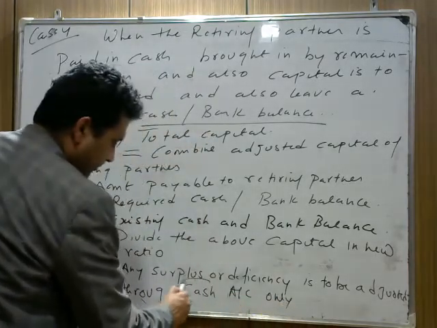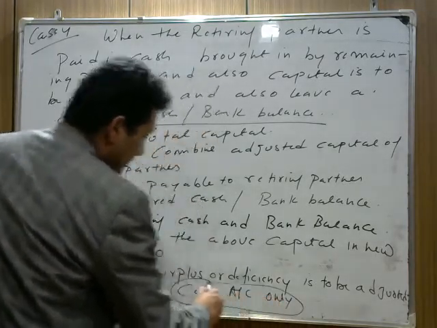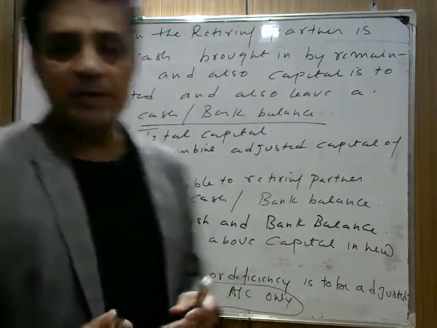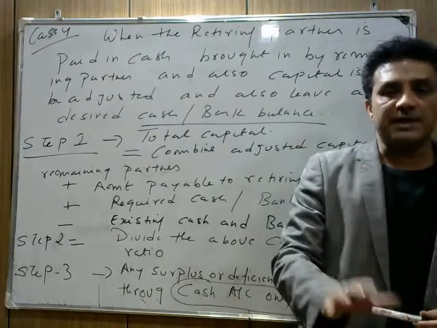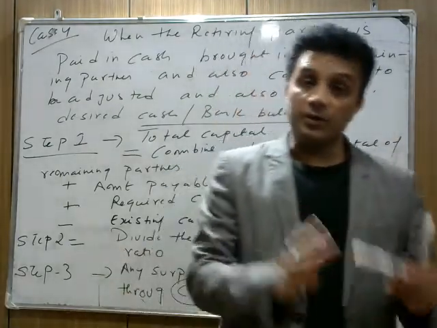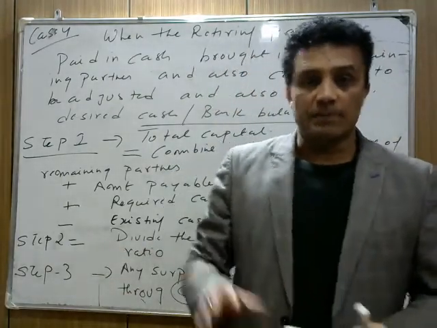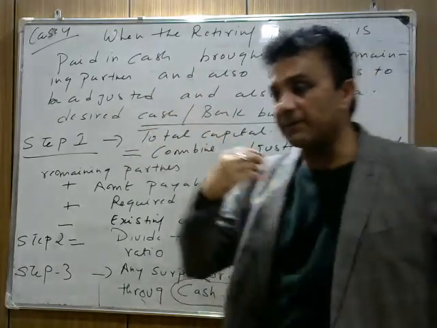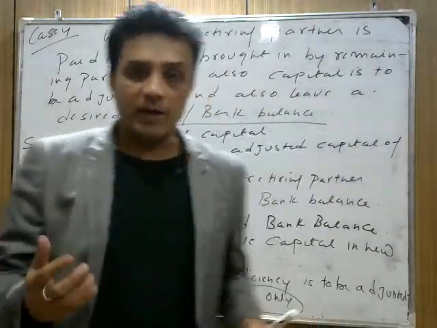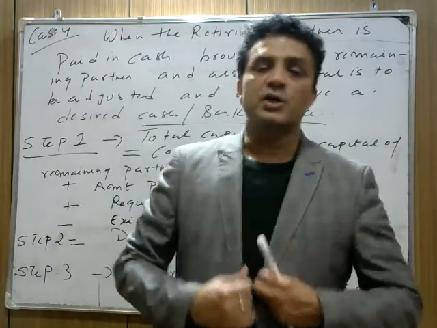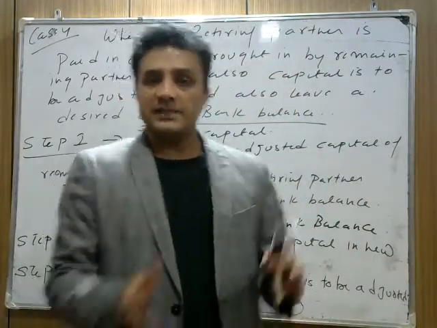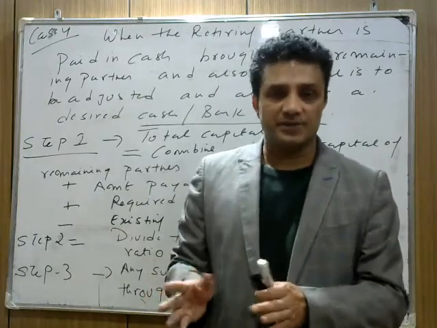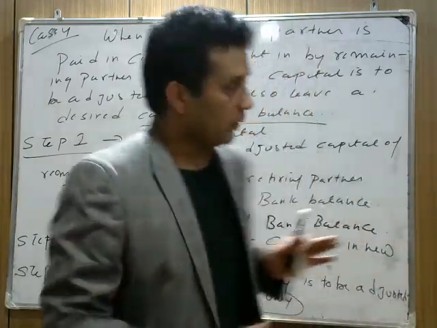Now this is an important part. Remember this thing. हम रिटायरिंग पार्टनर को कैश में पे कर रहे हैं, so whatever deficiency or surplus is there in the question is to be adjusted through cash account. I hope it's clear.